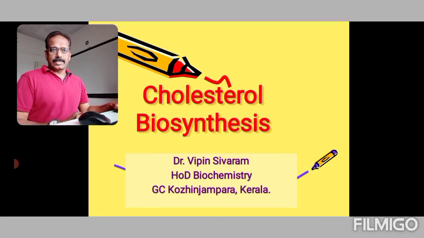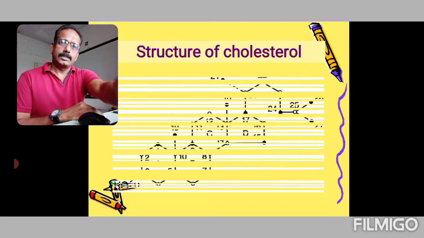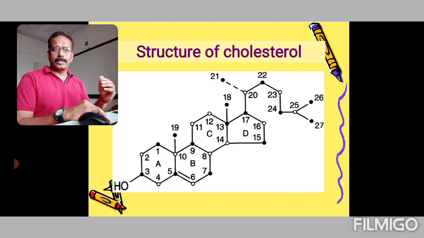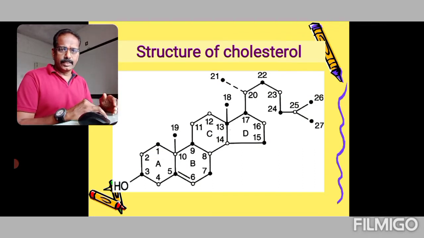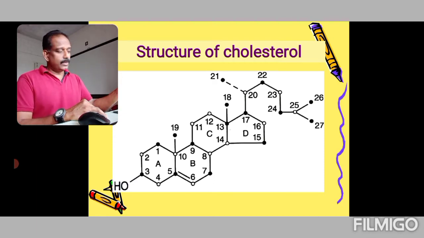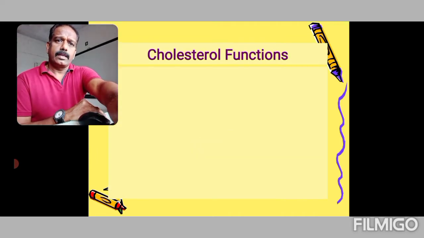Now, cholesterol is classified under sterols, under lipids. We can have a quick recap of the structure as well as functions of cholesterol. So this is the structure. It's a heterocyclic structure, 3 hexacycles, 1 pentacycle, and this is often referred to as cyclopentanoperhydrophenanthrene ring system. And there is an OH group also, the alcoholic group, so that's why cholesterol, and a double bond also is there. Now, let's see the functions.